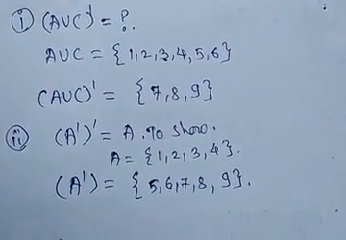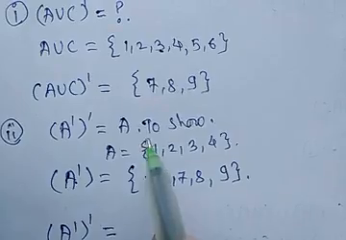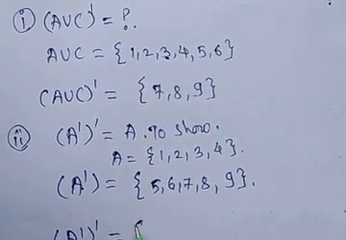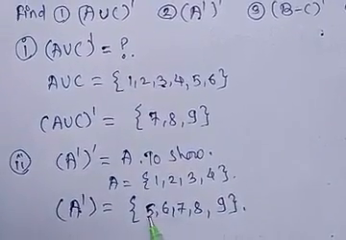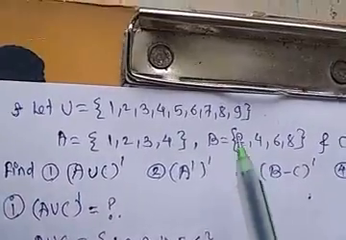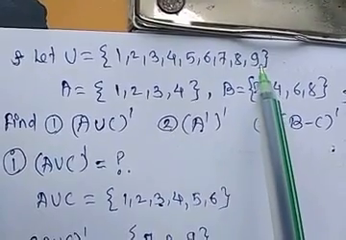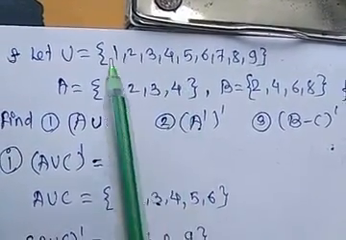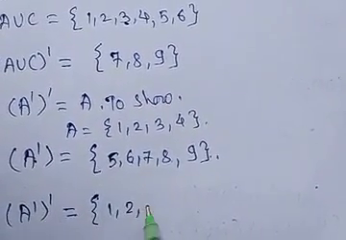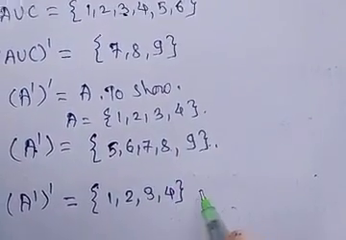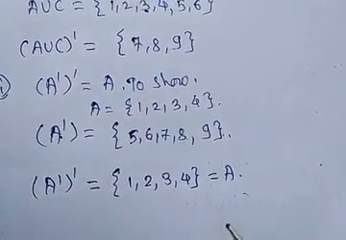Now again we have to find the complement, which is (A complement) complement. So again check the elements. The remaining elements of the universal set: 5 6 7 8 9 are present in the complement, and U is given as 1 to 9. So the remaining elements are 1 2 3 4, which is equal to A. So (A complement) complement is equal to A.